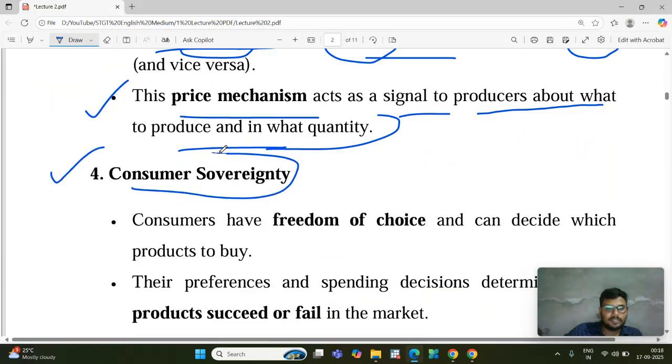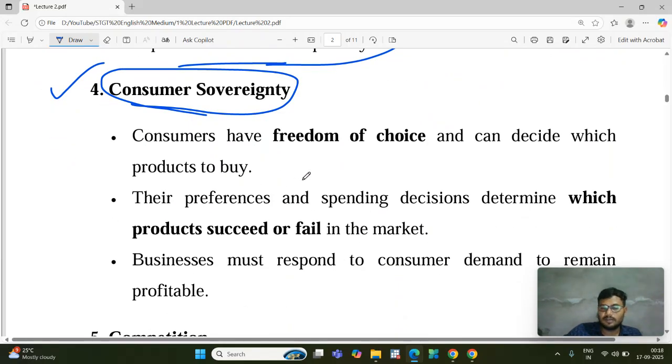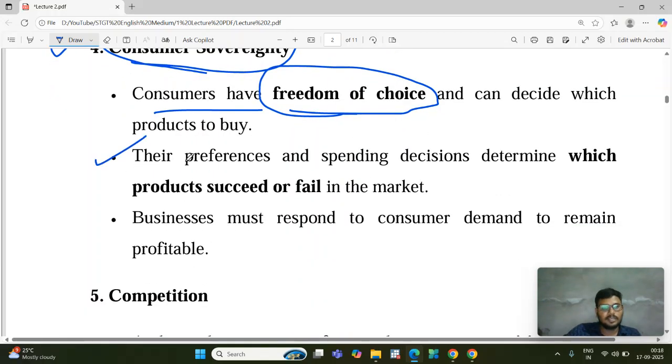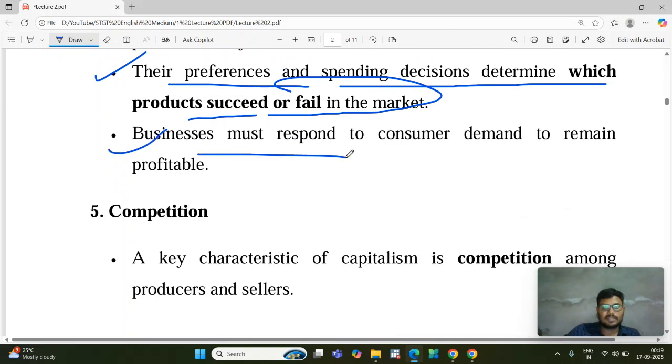Next is consumer sovereignty. It means in that economy the consumer is sovereign, and can demand any kind of commodity and will get it, because depending on the demand for the commodity, the producer will produce it. That is why consumers can get any commodity they demand. Consumers have freedom of choice, and the choice they make is fulfilled by the producer in that type of economy. Their preferences and spending decisions determine which products succeed or fail in the market. Businesses must respond to consumer demand to remain profitable.